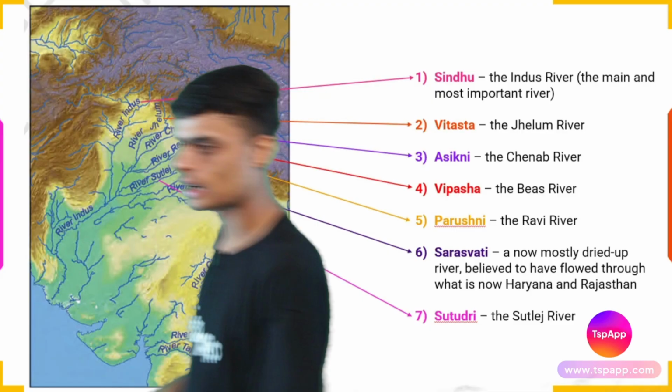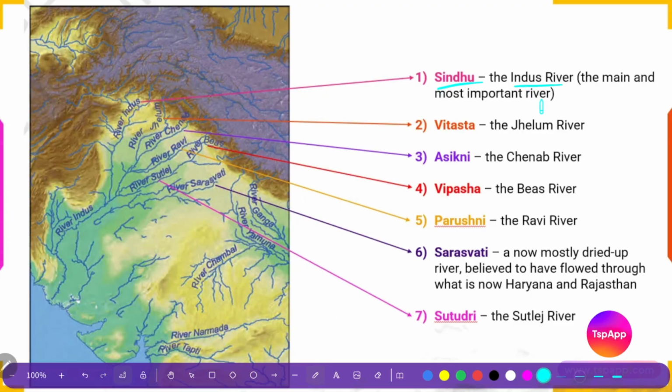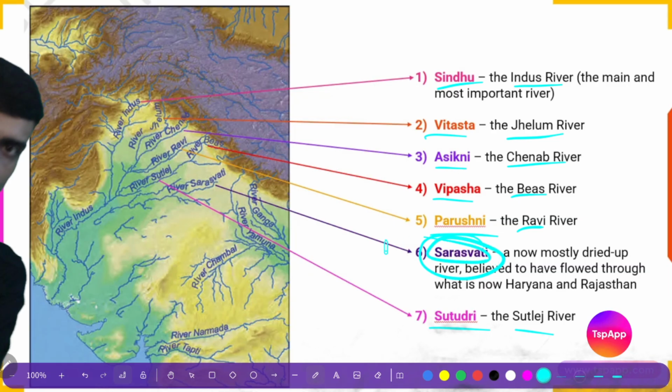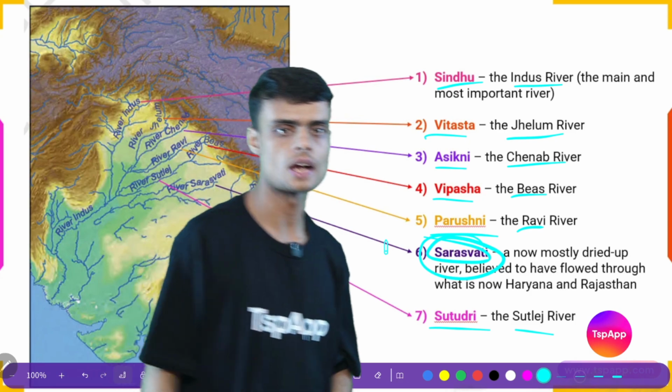Okay, I will mark it here. We are talking about the Sindhu river, the Indus river, Vitastha, Jhelum, Ashkini, Chenab, Vipasha, Bias, Parushni, Ravi, Sutudri, Satluj, and the Saraswati river.